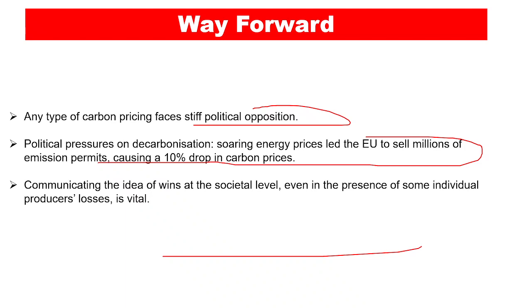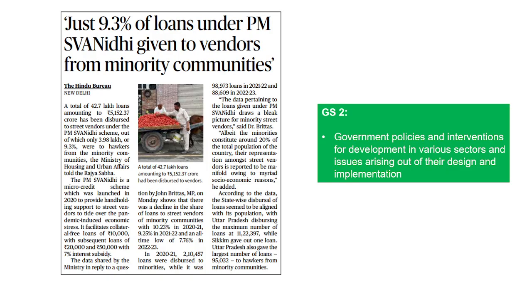Now, communicating the idea of wins at the societal level, even in the presence of some individual producers' losses, is vital. If we can show the society that it is for the greater good, and if we can get that message across in very good ways, then these policies of decarbonization and carbon tax can be implemented, right? So this is it regarding this particular newspaper article. Let's now head to the next important newspaper article.